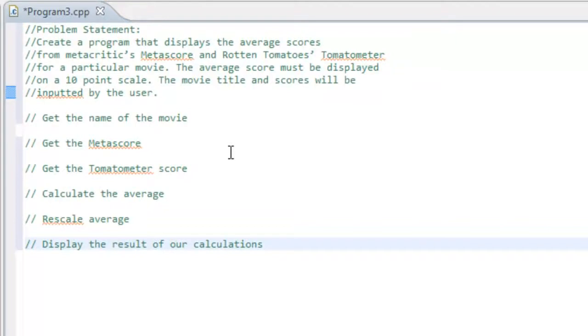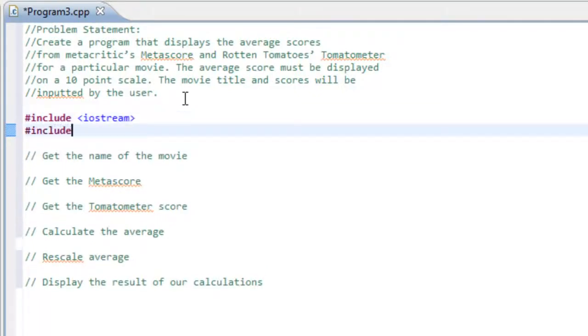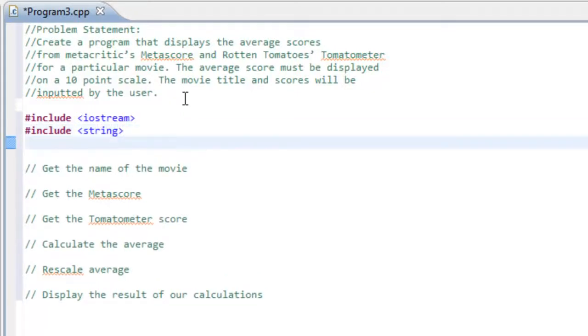Okay, so now that we have our pseudocode in place, let's go ahead and start actually writing some C++ code. So we'll go here below the problem statement and put in our #include statement. So #include <iostream> is going to be the first one that we include so that we have support for getting input from the keyboard and also doing output to the screen. We want to have support for the string data type, so let's include <string>. And let's also do the using namespace std, to save us a few keystrokes.